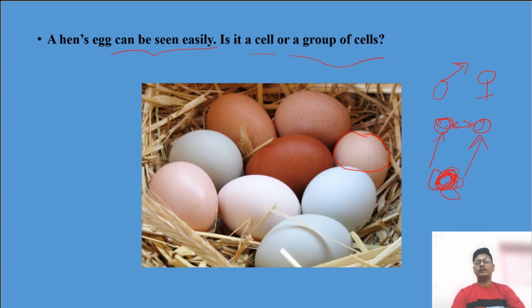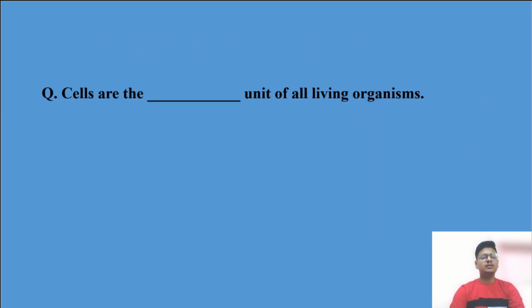Okay students, everyone got that? And what do you think? You have to write this down in the comment section. For now it is okay, this is all you have to learn. In higher classes you will study it in detail. Now see this question. Cells are the dash unit of all living organisms. Here you can write structural and functional unit. Students, structural and functional unit of living organisms. So students, is everyone clear till here? We will be moving further after this.